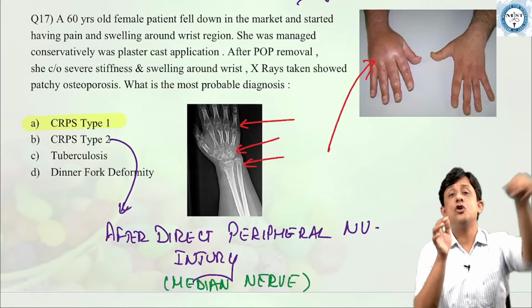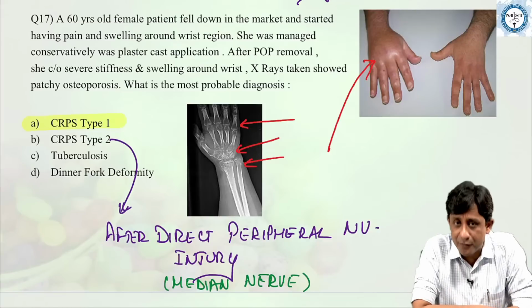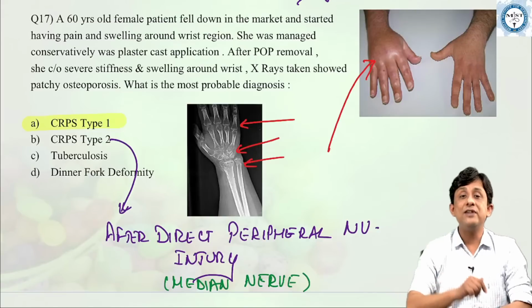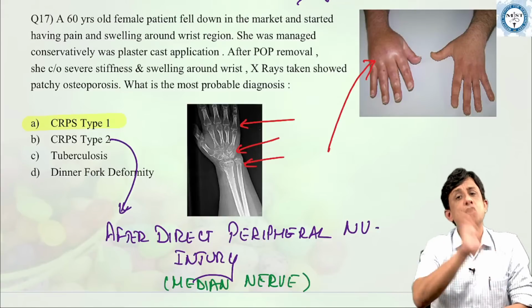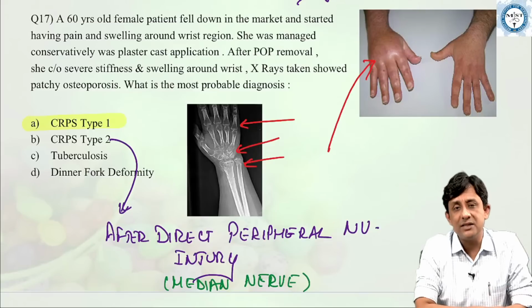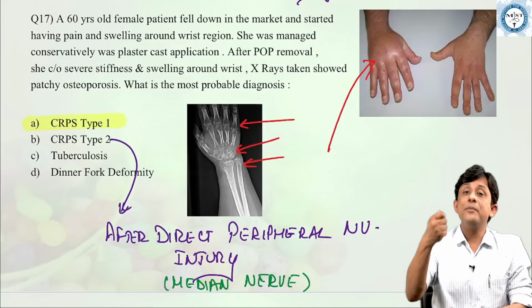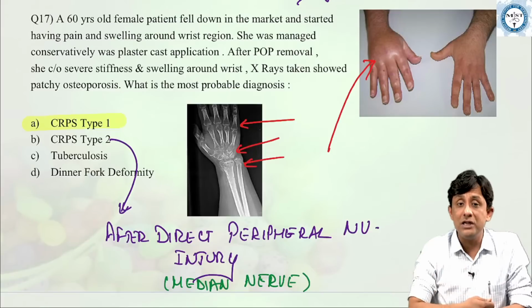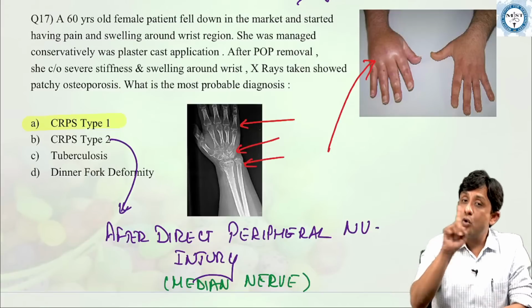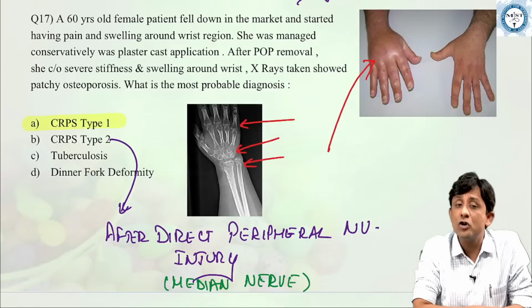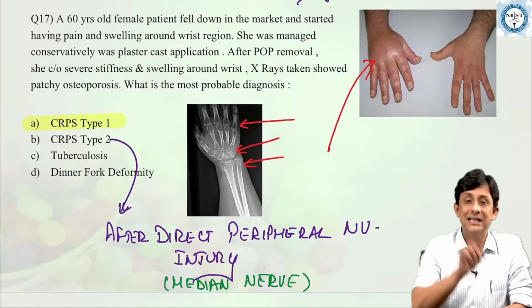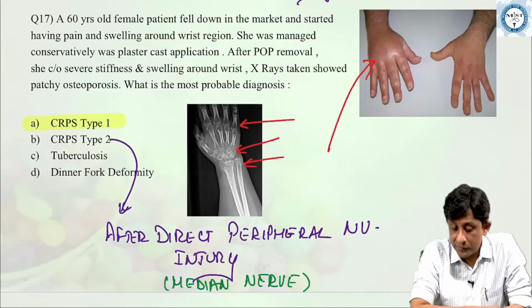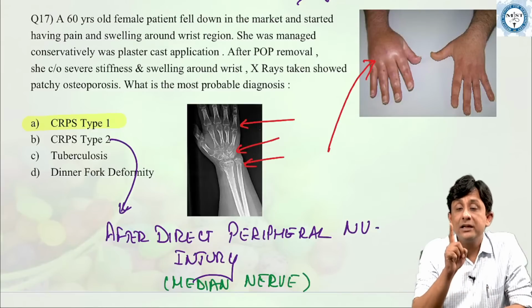Now tuberculosis had got nothing here, so it was just confusing, and dinner-fork deformity is definitely a complication of a malunited Colles fracture, but it does not cause significant pain, swelling and stiffness. So although dinner-fork deformity is a complication of malunited Colles fracture, it is not associated with development of a complex regional pain syndrome. So it's not the answer here. Right? Is this clear to everybody?